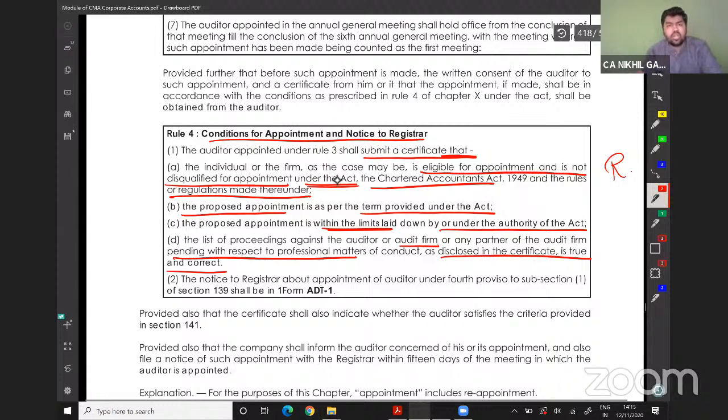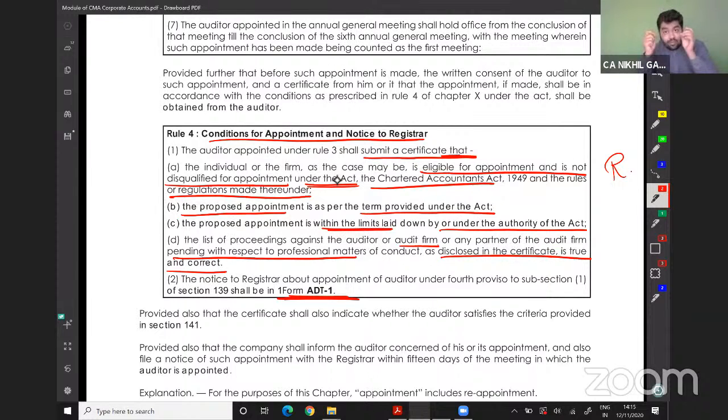The notice to the registrar about appointment of the auditor under the fourth proviso of subsection 1 of section 139 shall be submitted in ADT 1. So, sir, the thing is, you see, the auditor should say that I am eligible, I am not disqualified under the Companies Act or under the Chartered Accountancy Rules. That I will obey all the rules under the Companies Act.